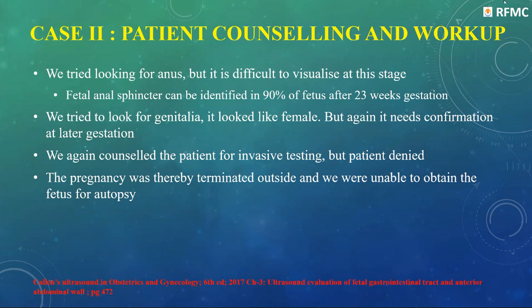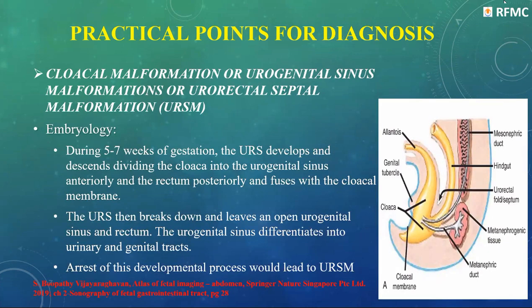We tried to look for genitalia. It looked like a female, but again, it is confirmed at a later gestation. We again counseled the patient for invasive testing, but the patient denied. The pregnancy was terminated and we were unable to obtain the fetus for autopsy. Now, the practical points for diagnosis of cloacal malformation, also called urogenital sinus malformation or urorectal septal malformation (URSM).